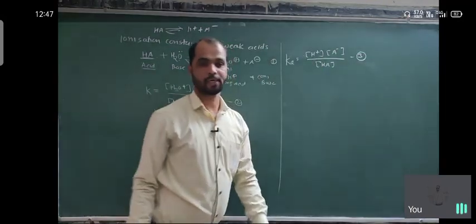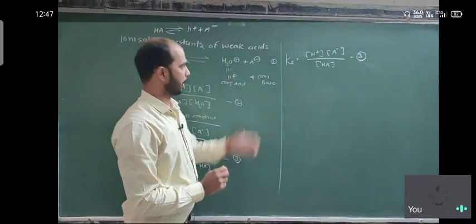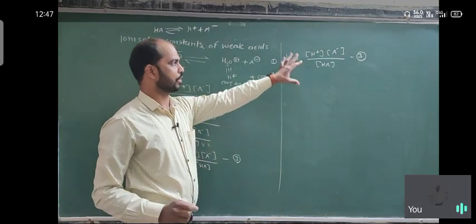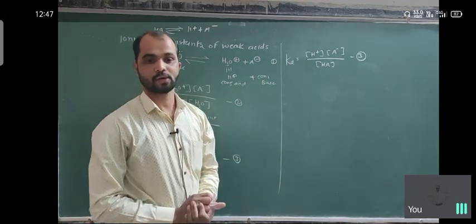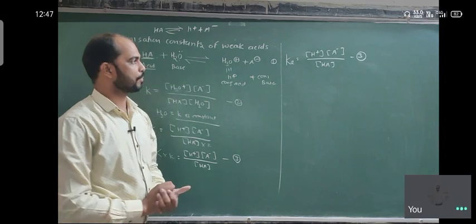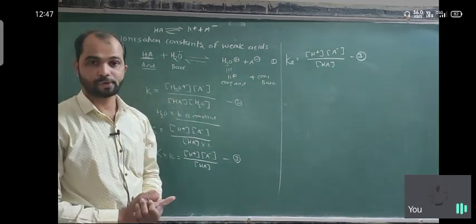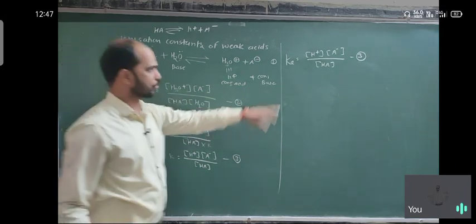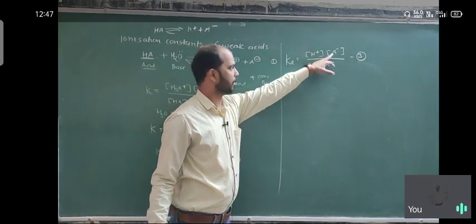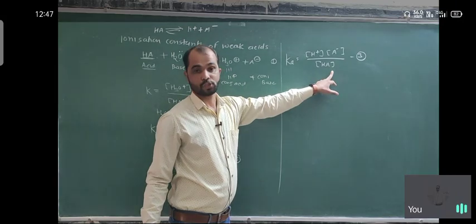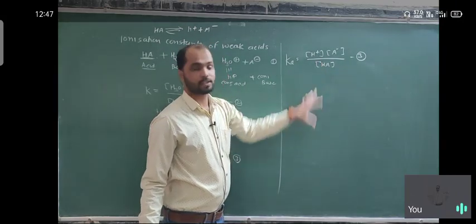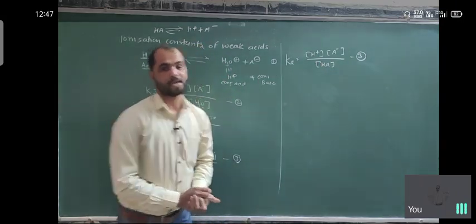This is equation number three. So Ka directly depends on the concentration of H plus and the concentration of A minus upon HA. It means how many H plus ions are produced from the total concentration, that is, the concentration of H plus and A minus upon the concentration of reactant. This is the ionization constant of the acid.